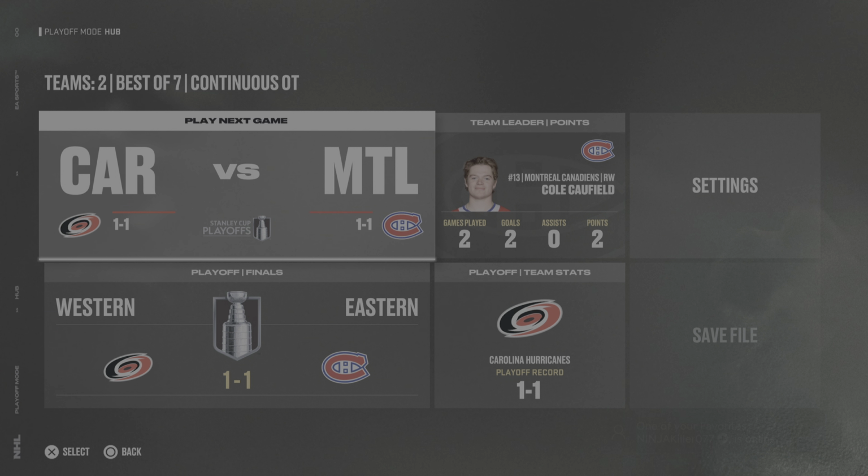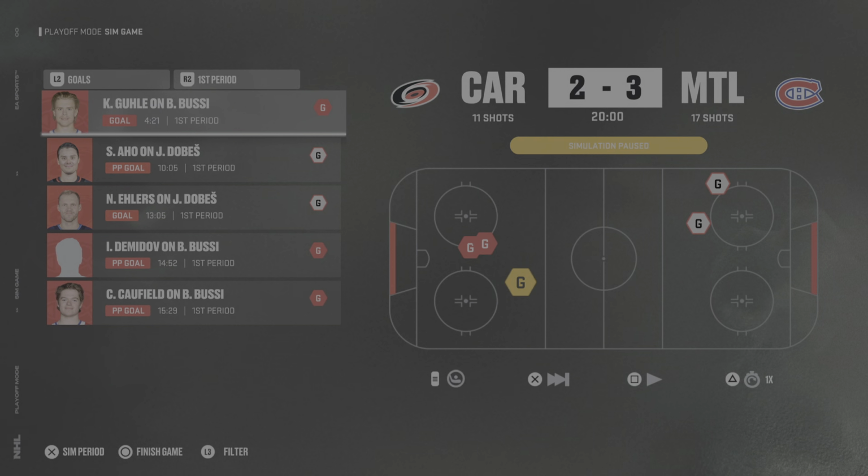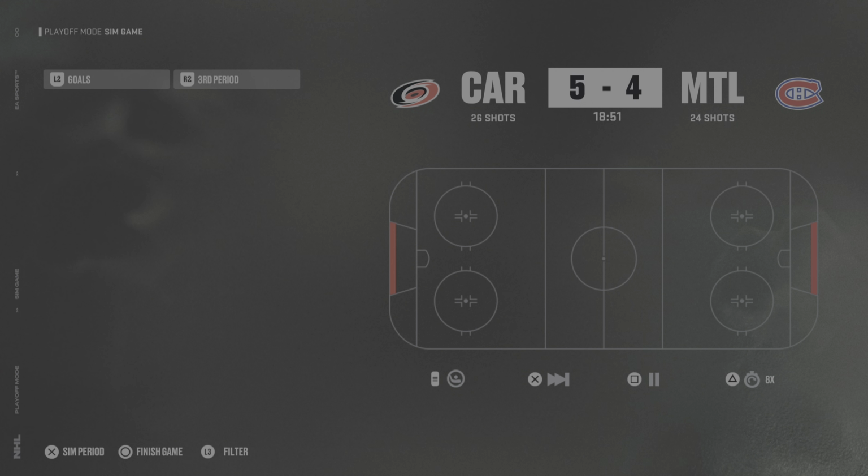And that keeps the series even, one apiece. And we'll check in about game five or so and see where the scoring is. 3-2 Montreal, 5-4 Carolina after two. We'll see the standings and the stats here in a little bit.